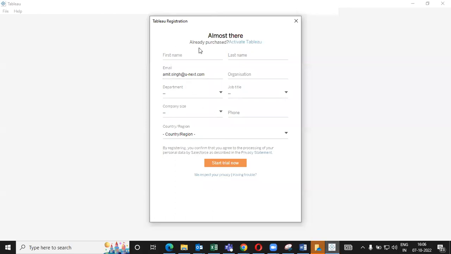So now you will get a window where you need to put the details. Very simple. You have to put your first name, which you all can do by yourself. Your last name, your email ID. Which organization you are working in, you can put those details here.